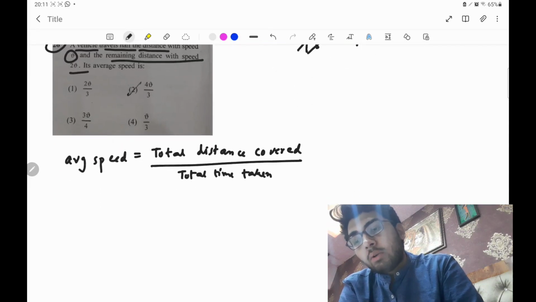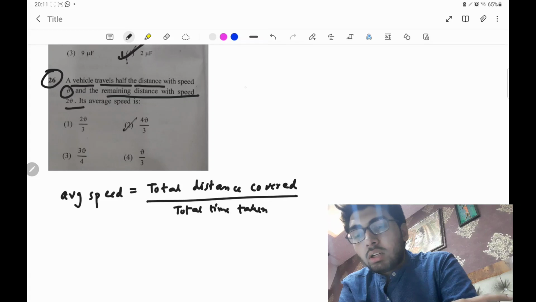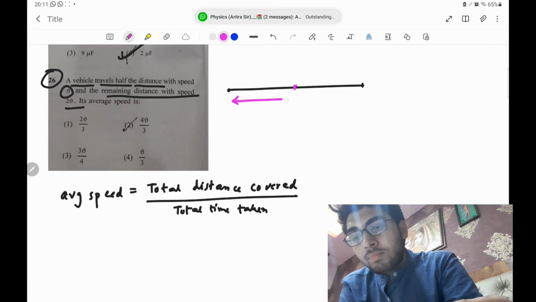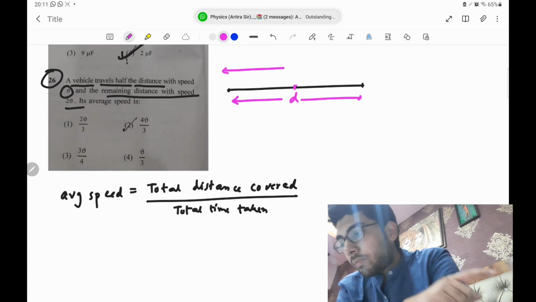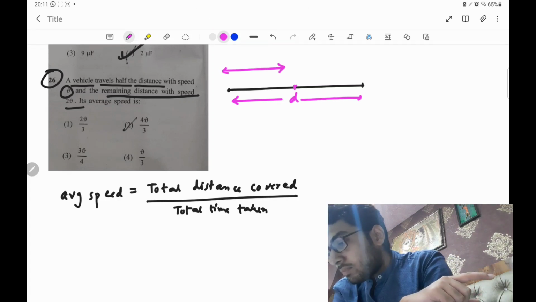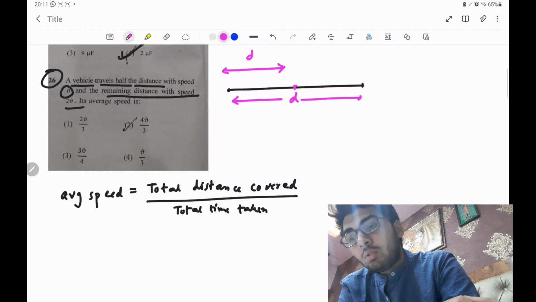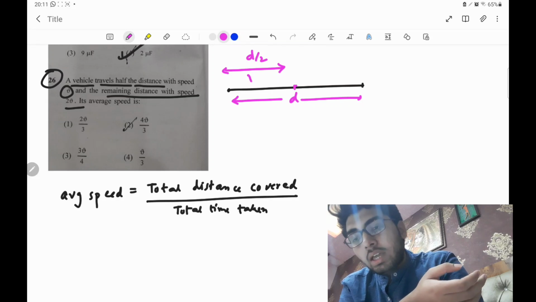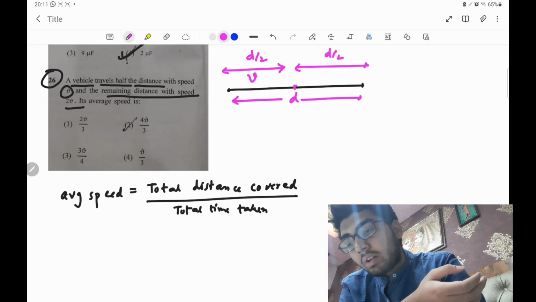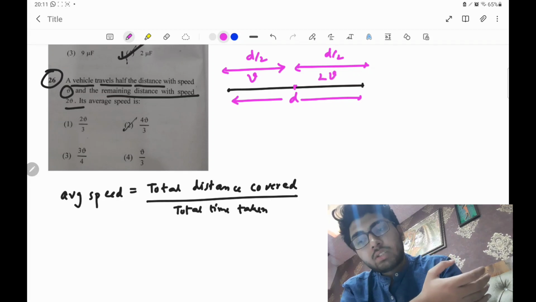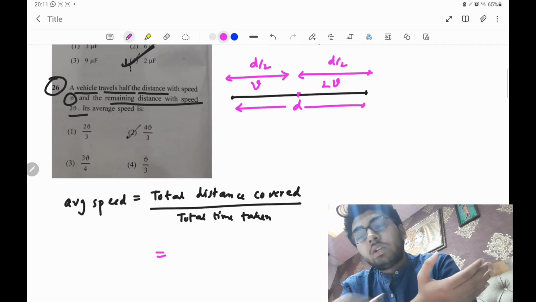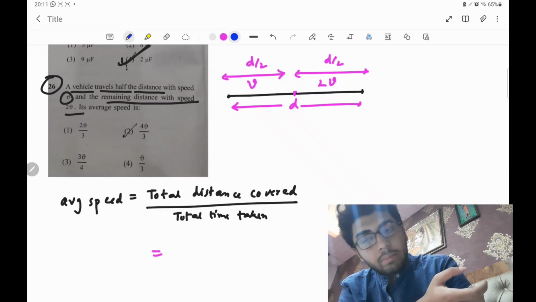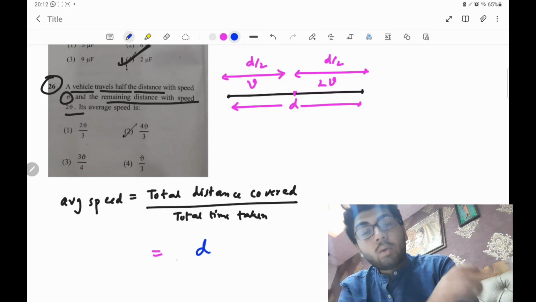Now you tell me what has happened. In a journey, suppose the total distance is d. The vehicle has gone half of the distance with a velocity v, and the rest half of the distance with a velocity 2v. Now if it is so, then what is the total distance covered? Obviously it is very clear that the total distance covered by the particle is simply d, divided by the total time taken.